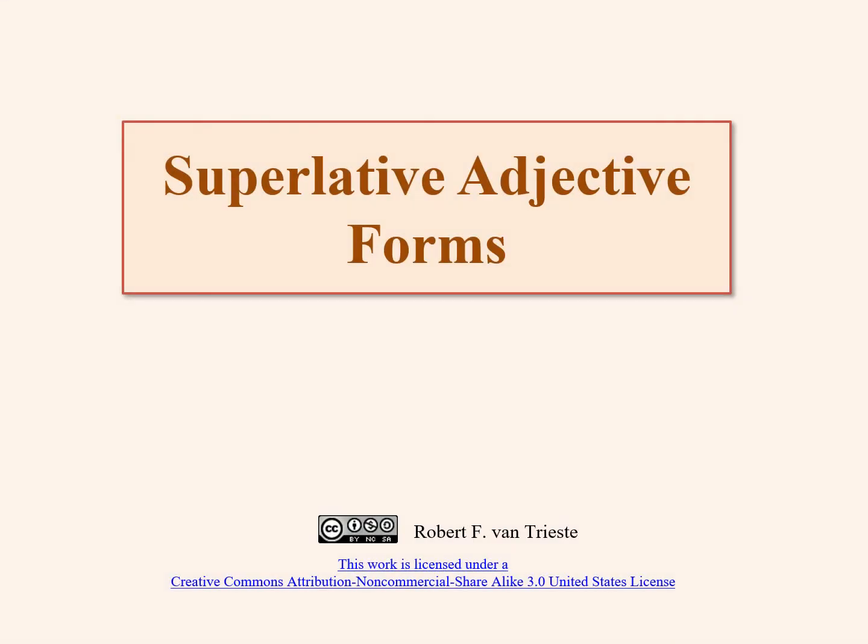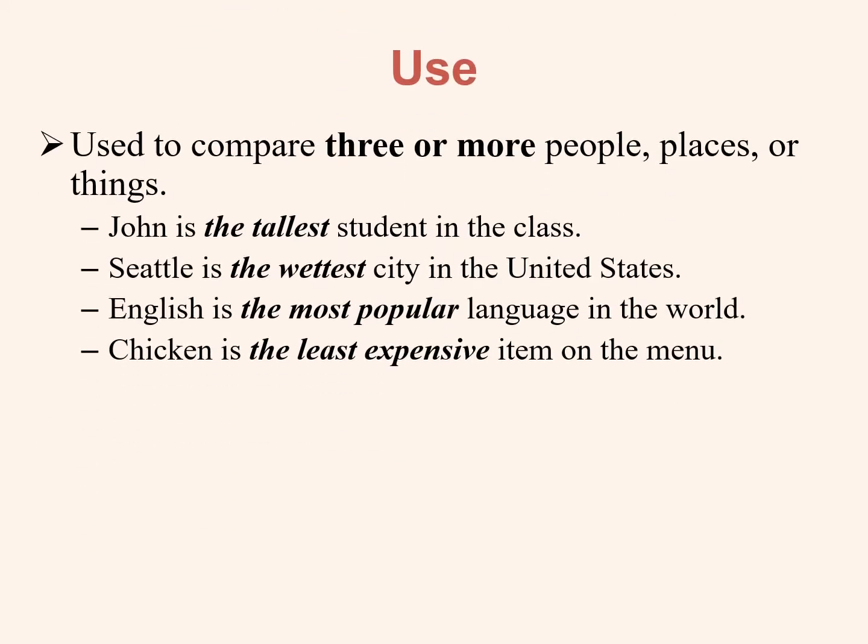Superlative adjective forms. Superlative forms of descriptive adjectives are used when comparing three or more people, places, or things.